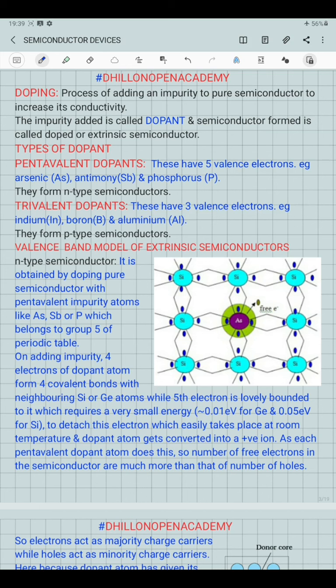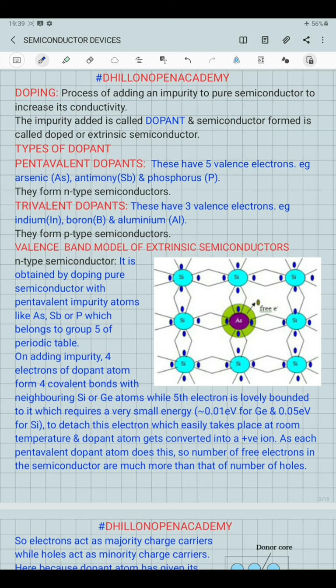So what we do, we increase the conductivity by adding atoms of some foreign elements, and that process we call doping. The impurity atoms that are added to the pure semiconductor to increase their conductivity are called dopant atoms. And the semiconductor now formed, we call it the doped semiconductor, or the extrinsic semiconductor. Now, two types of dopant atoms we can have in order to increase the conductivity.